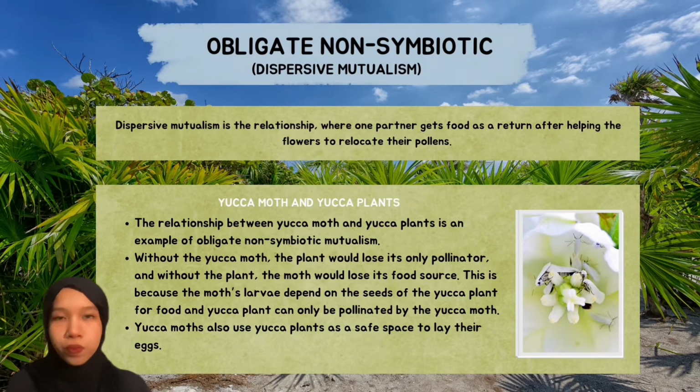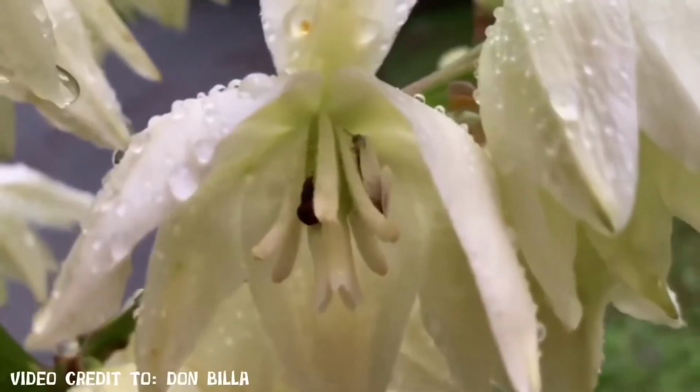Dispersive mutualism is the relationship where one partner gets food as a return after helping the flowers to relocate their pollen. Neither the yucca moth nor the yucca plant can survive without each other. Without the yucca moth, the plant would lose its only pollinator, and without the plant, the moth would lose its food source. Each depends on the other for survival.